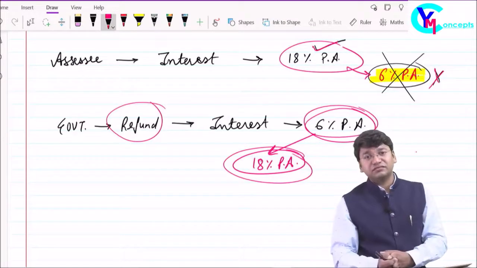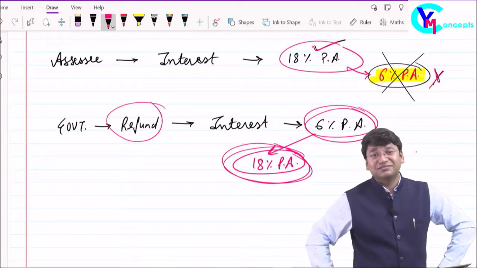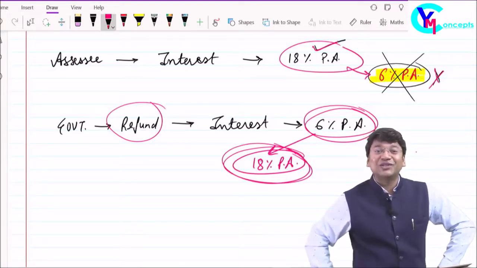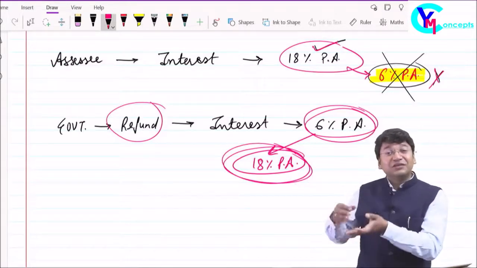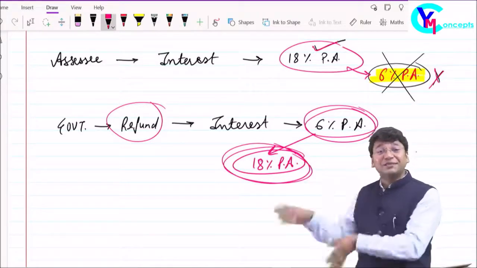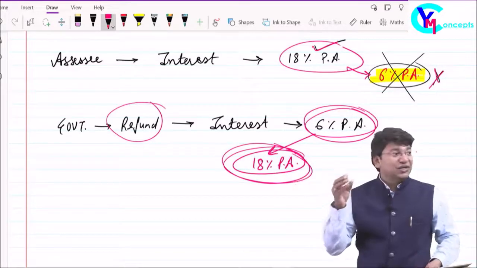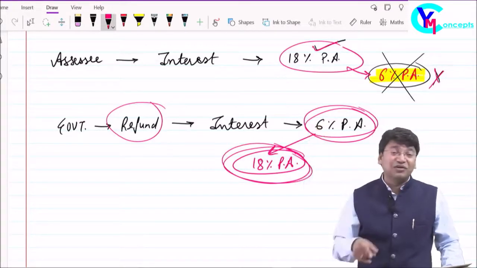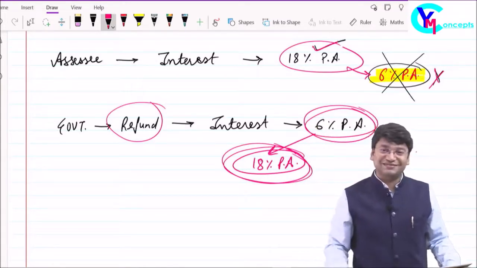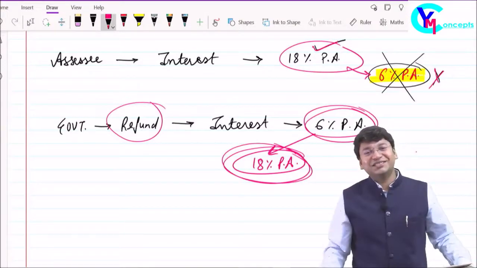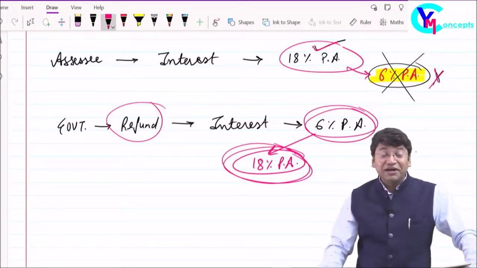Now think, what if the government makes the rate of interest 18% per annum? Sir, it will be a new venture of investment. In FD, today's rate of interest is around 6% only. Government bonds around 6% only. If you make investment in FDs, etc., you will get the rate of interest at only 6% per annum. But if you make excess payment of GST to the government, and the government delays in making refund to you guys, you will get 18%.